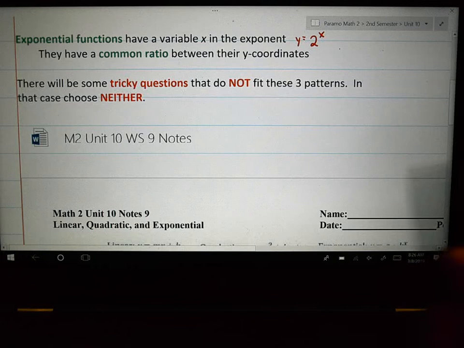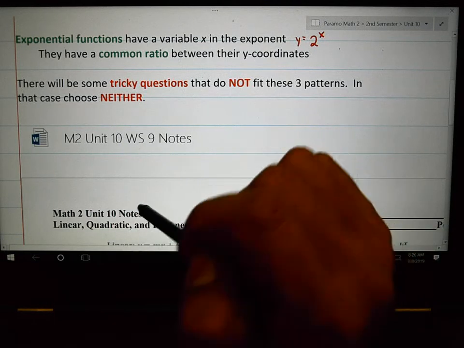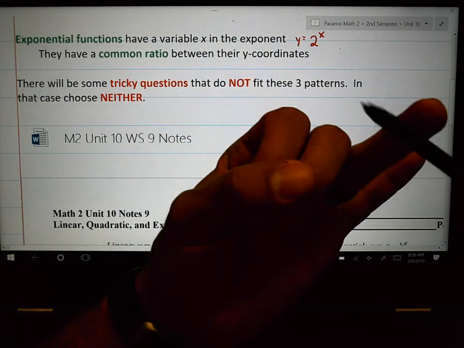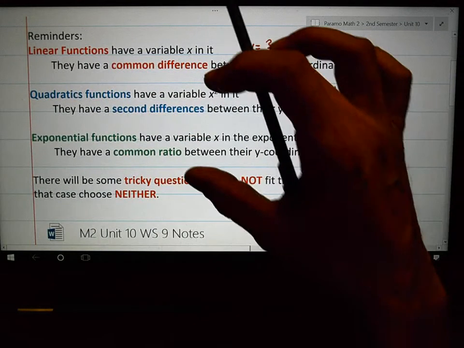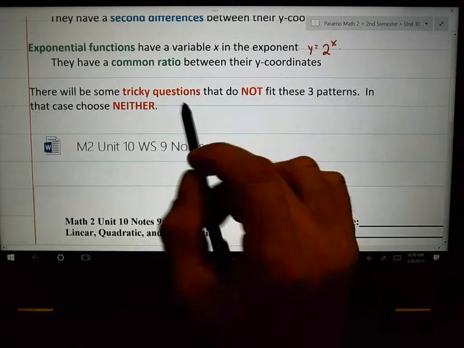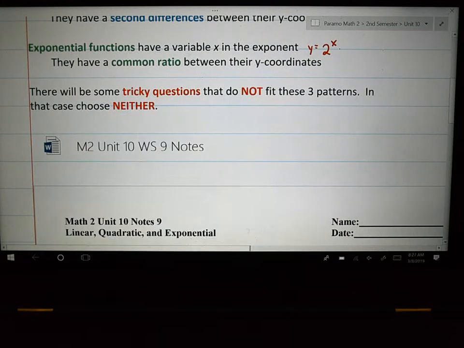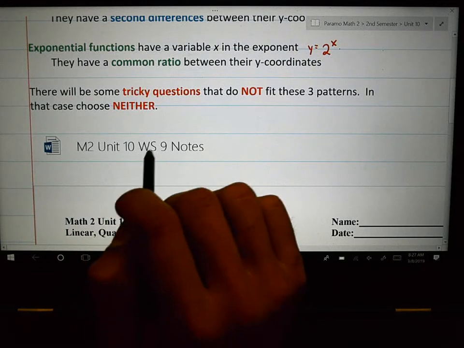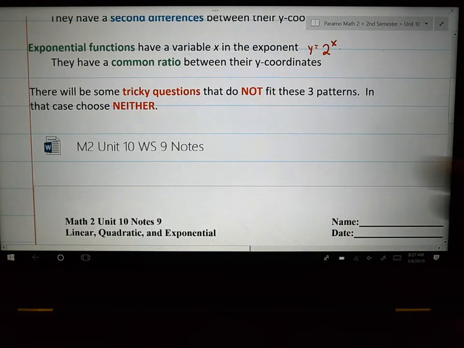The last thing we wrote down was there are going to be some tricky questions. When I was doing your worksheet, when I was making your answer keys, I was like, well, this is not a second difference. This isn't a common difference. This isn't a common ratio. It's not any of these three things. And then I realized, wait a second, it's neither. It's none of those three, and that was a possible answer. So if you ever get stuck like I did, make sure that you know that neither is a possible answer. You can say it's none of these. It's neither of these. That's what they're going to say.